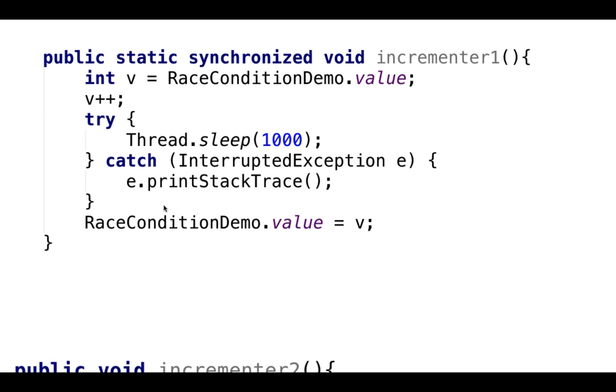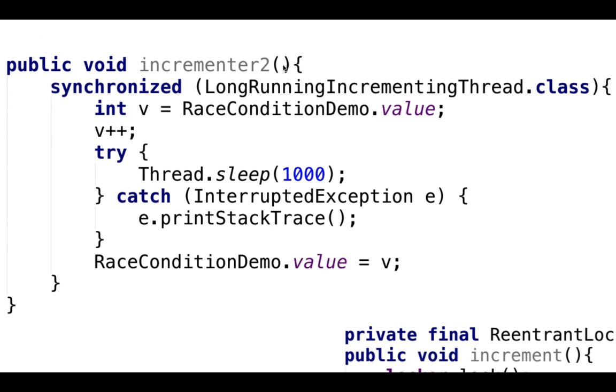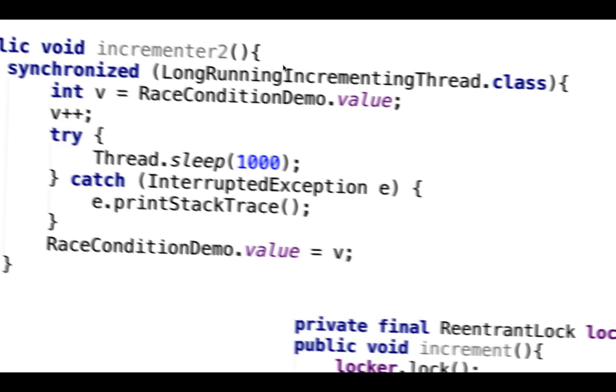We can use the synchronized keyword in various ways. We can use the synchronized keyword on static methods like this, so the entire method becomes synchronized. Or we can synchronize on a specific class object like this, on any segment inside the method. Or we can even synchronize on this, the current object, whatever is running. But here we have to be careful.